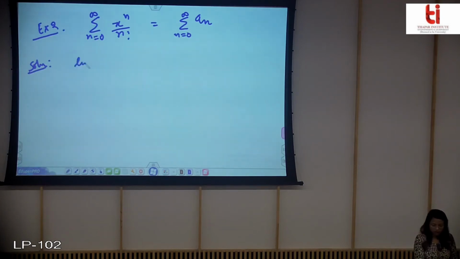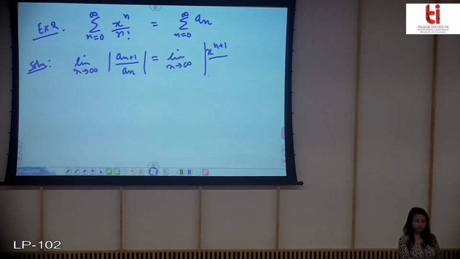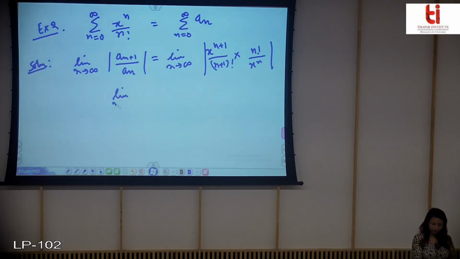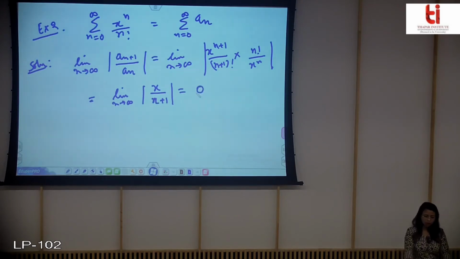So let's apply the ratio test for the mod of this, that is x^(n+1) (n+1)! into n! x^n. So this will be equal to, okay, so now you can see that if I apply the limit, this will be equal to 0, and this is less than 1 for every x.